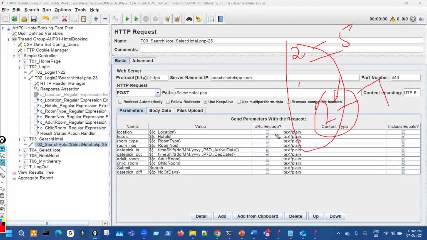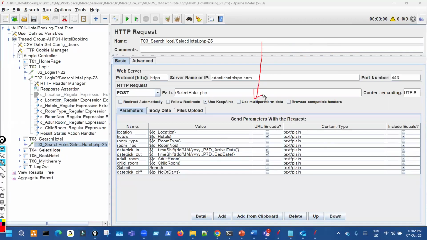So that is fine. Like that, using the time shift function, I have done that. You can use the current date also. Whenever you are running your script, if that day you want to use as the check-in date, simply use the time function. Do not use time shift, and just give this format, right? No need for all this. It will take whatever day you run your script as the check-in date, and then you add the date, right? A future date you have to generate as the checkout. So that time shift function will come, and whatever difference you want between check-in and check-out, you add that. So that way we'll handle the check-in and check-out.